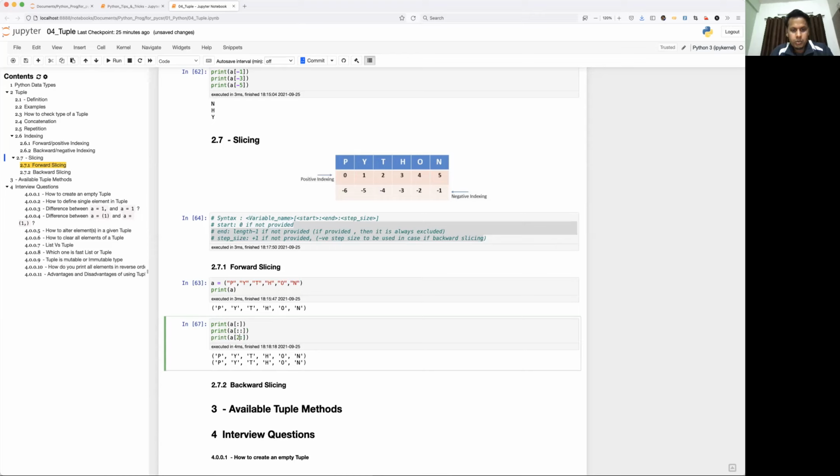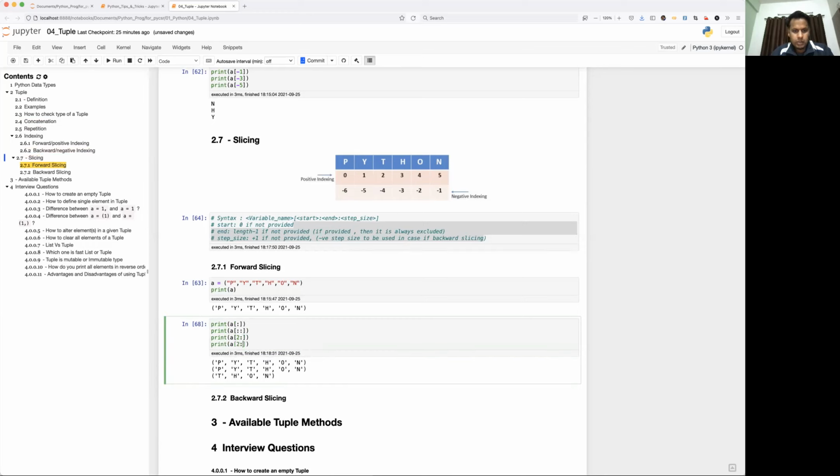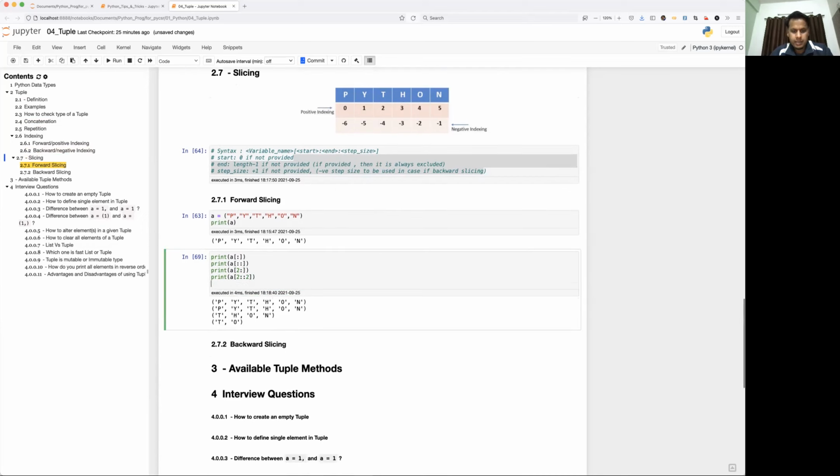I'm starting from 2 and the end index is not provided, means it will go till the last. I'm starting with 2 and every second element, right? So it will start from 2. So 0, 1, 2. T has come, okay? And after that, every second element. So after T, you have the second element as O. So that's why you got O. After O, we don't have any second element. That's why no more elements, right?